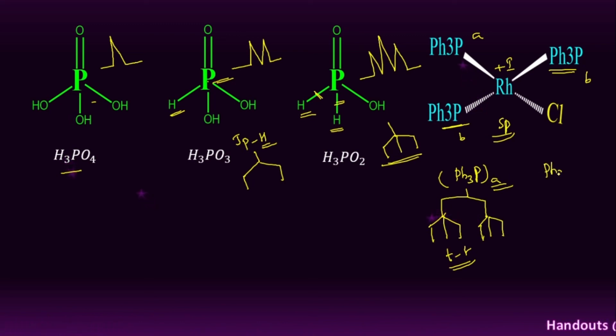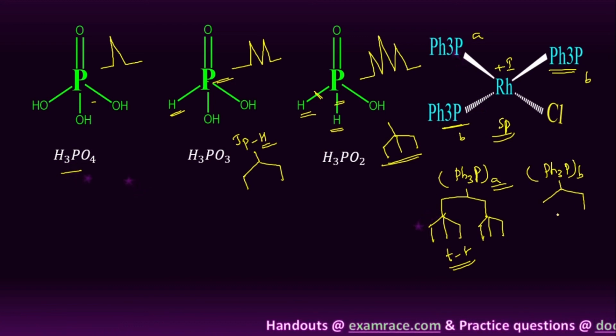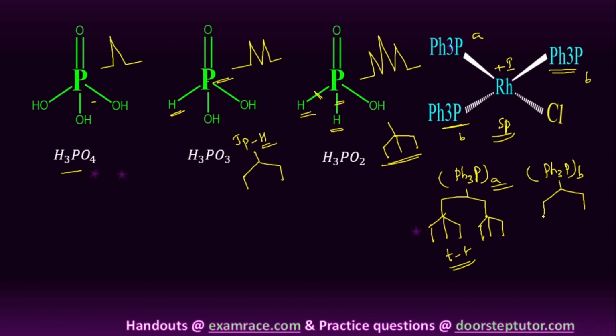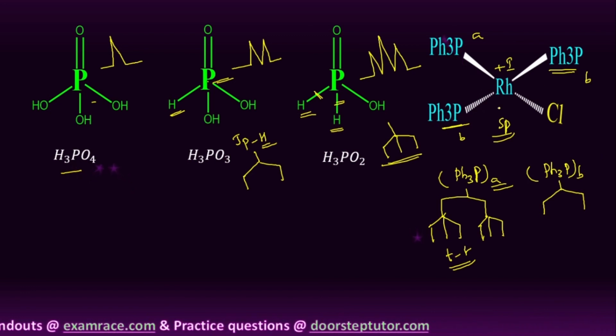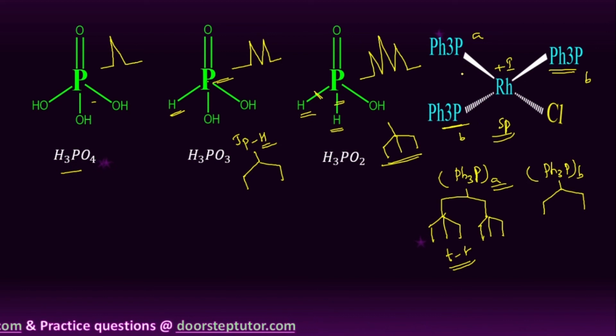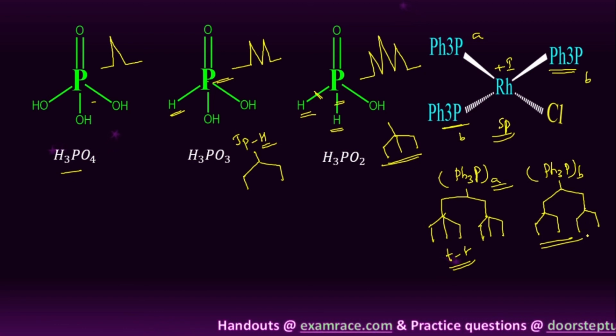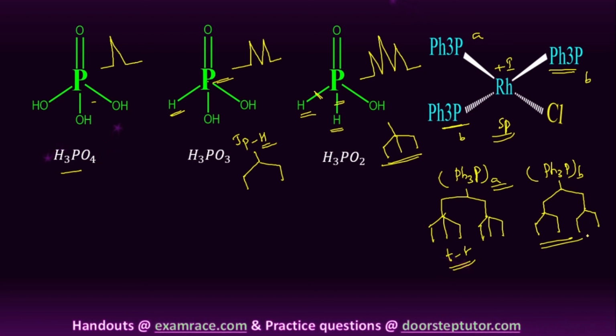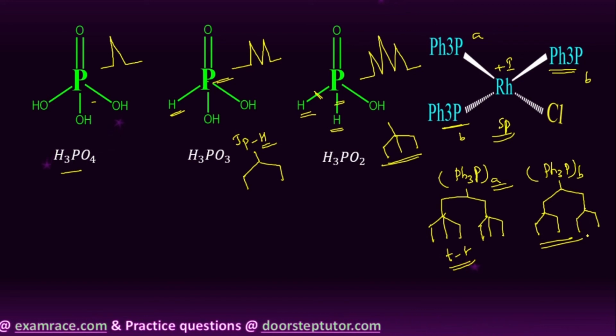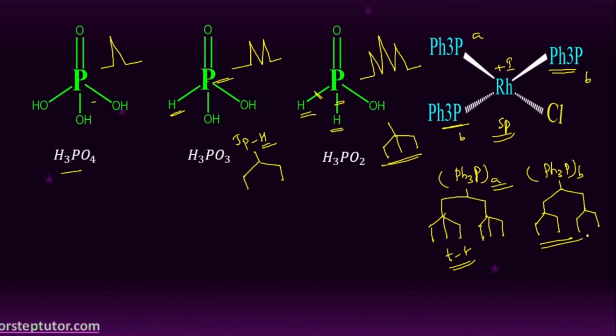Then we will move to the triphenyl phosphine of B type. It couples with the rhodium metal atom, and it gives a doublet in the P31 NMR spectrum. These two B type phosphines are coupling with only one type of triphenyl phosphine. Then we will get only a doublet in the P31 NMR spectroscopy. So these are the different types of examples in P31 NMR spectroscopy, student. Most probably we will expect one or two examples from these in the exam. Okay, right.